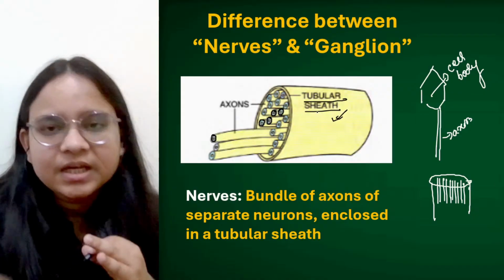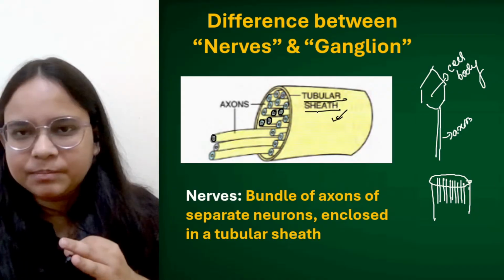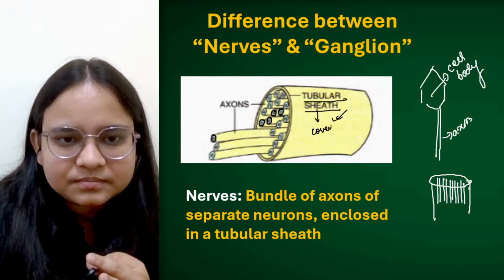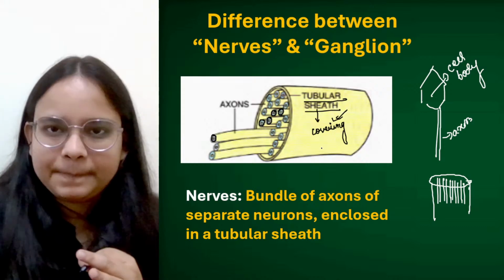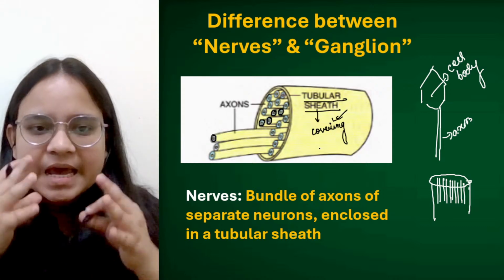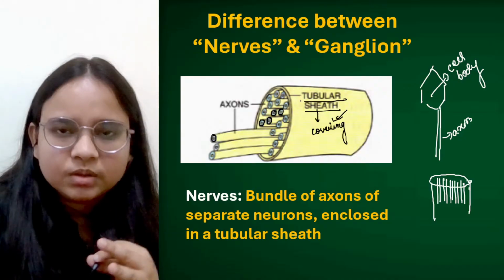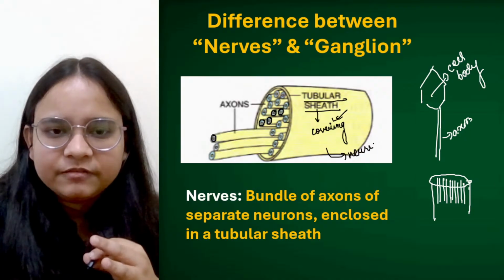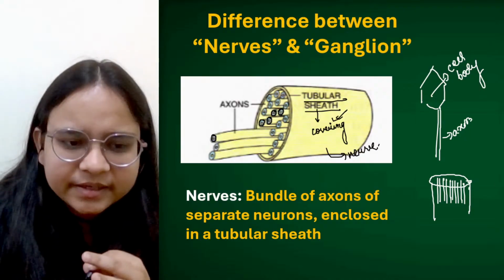Again, what is sheath? Sheet is something else. Piece of a paper is sheet. But sheath is what? It is a covering. और इस ट्यूबुलर शीथ के अंदर बहुत सारे कलेक्शन ऑफ एक्सॉन्स हैं. इस पूरे बंडल को, this overall bundle we are going to call it as a nerve bundle.